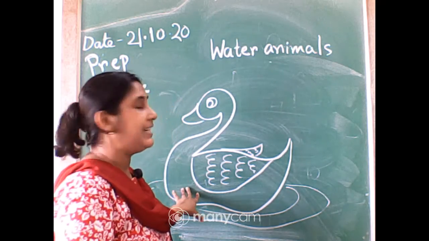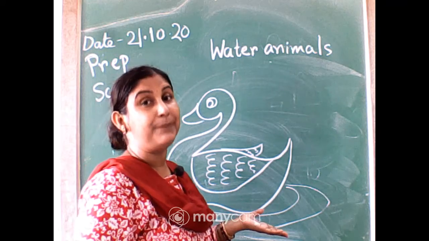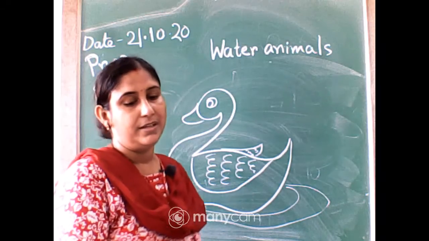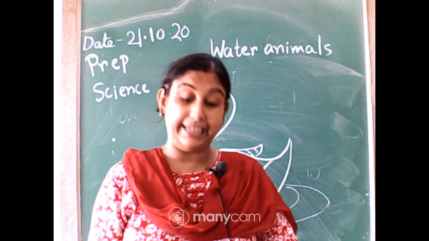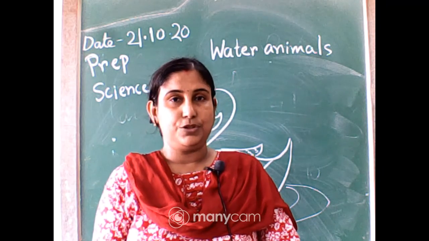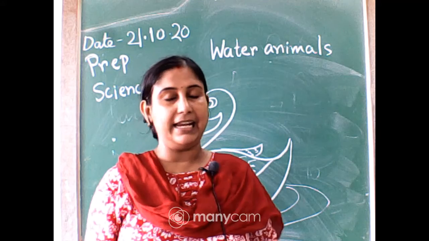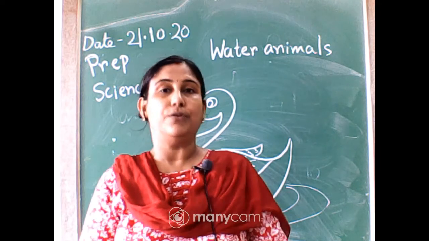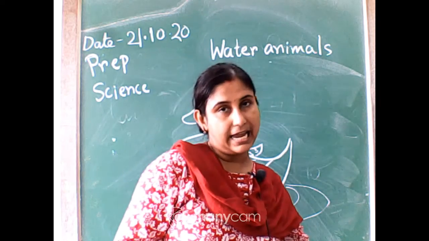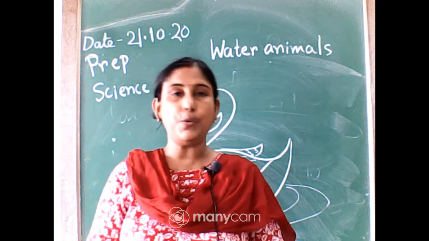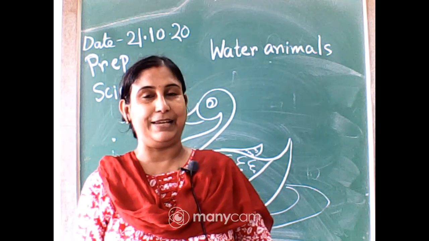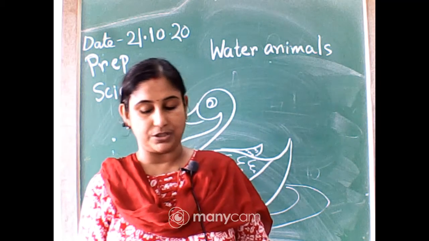We can see the duck in a pond or lake. So we can call it both a land animal and a water animal. Now we will introduce some names of animals that live on land and in water both.